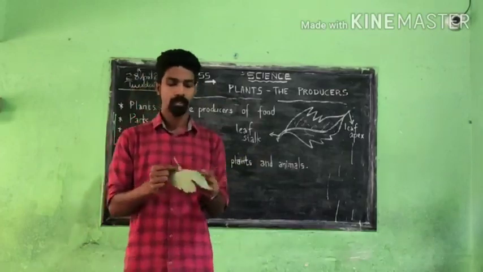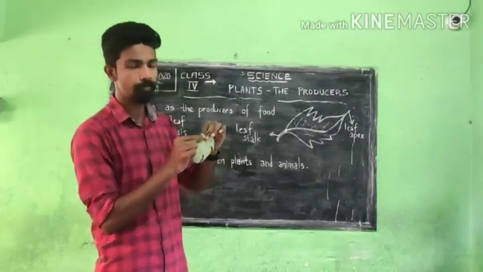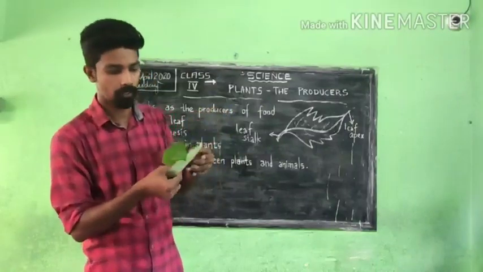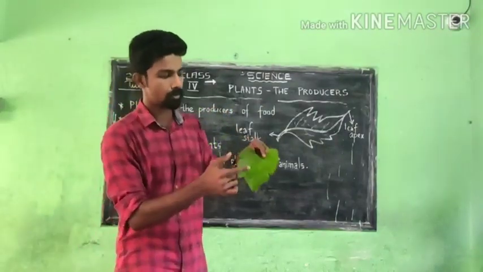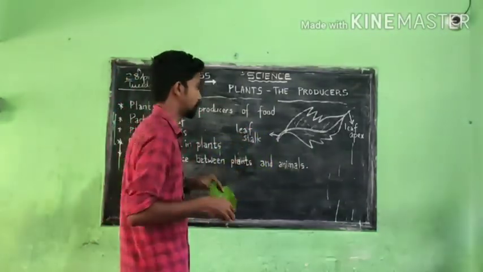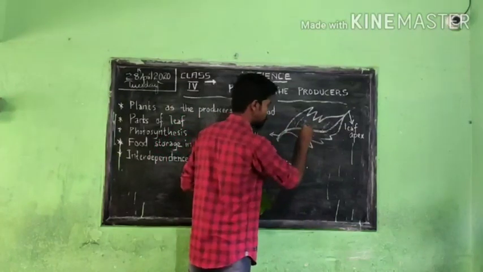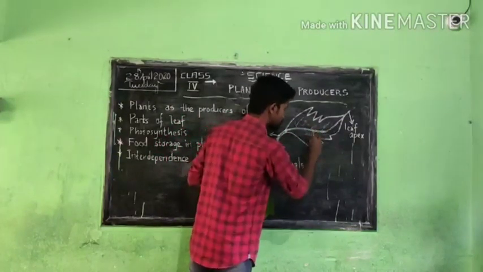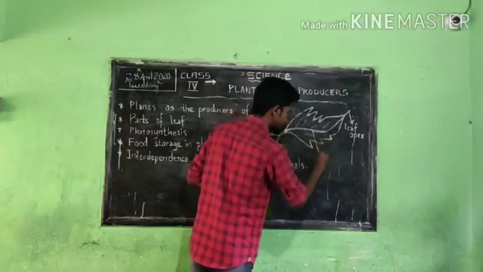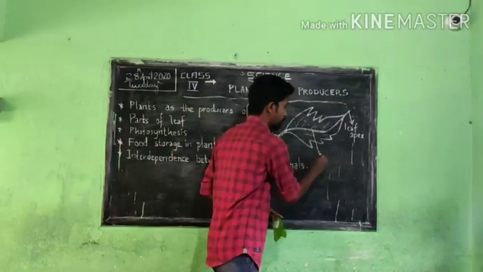Then the third one is, you take a leaf and hold it upside down, you can easily see the veins clearly. You can touch it and you can feel it. Keep it like this also, you can see that clearly. There are some main veins going through there. This main vein, that is called the main vein, is there. This one. The main vein is called the midrib.